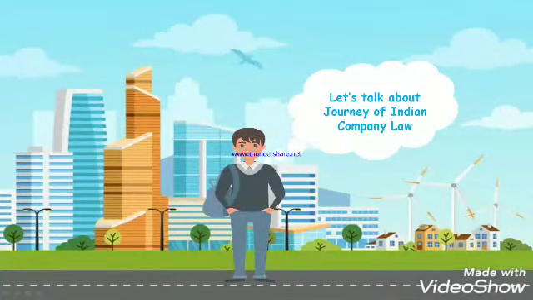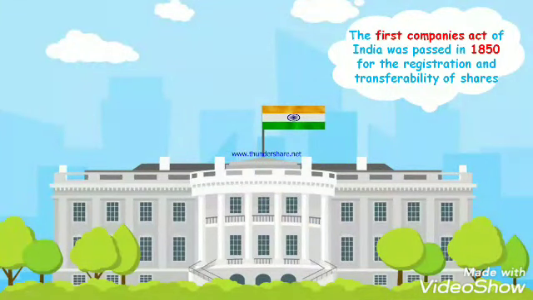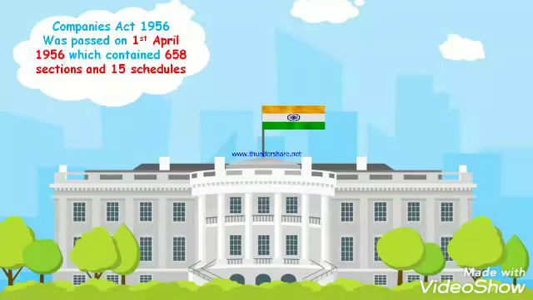Okay. Now let's talk about the journey of Indian company law, how Indian company law was formed in India. The first Companies Act of India was passed in 1850 for the registration and transferability of shares by the British government. Our independent Companies Act was passed on 1st April 1956, which contains 658 sections and 15 schedules.